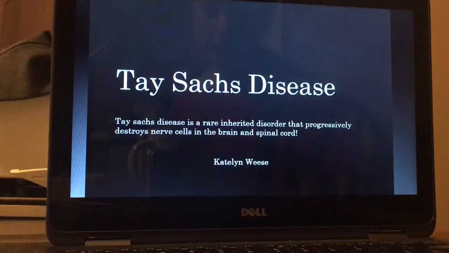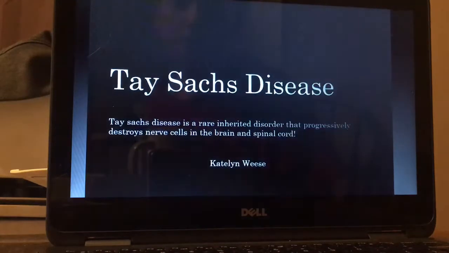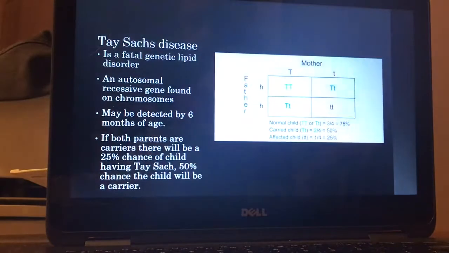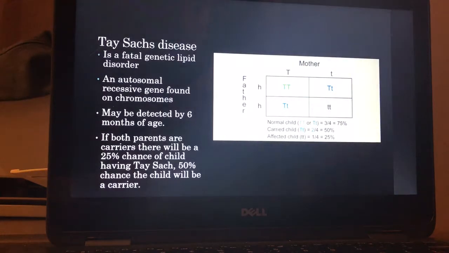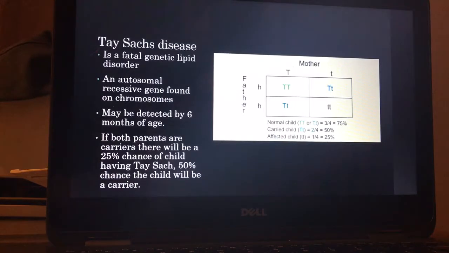Tay Sachs disease is a rare inherited disorder that progressively destroys nerve cells in the brain and spinal cord. Tay Sachs disease is a fatal genetic lipid disorder, an autosomal recessive gene found on chromosomes. May be detected by 6 months of age.